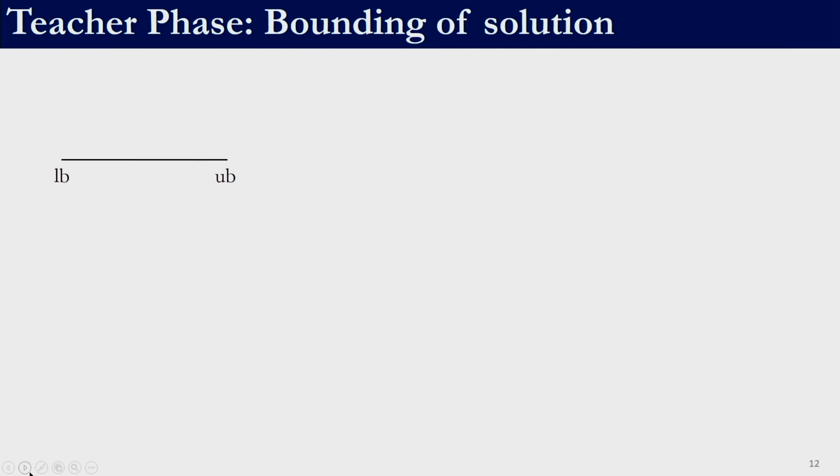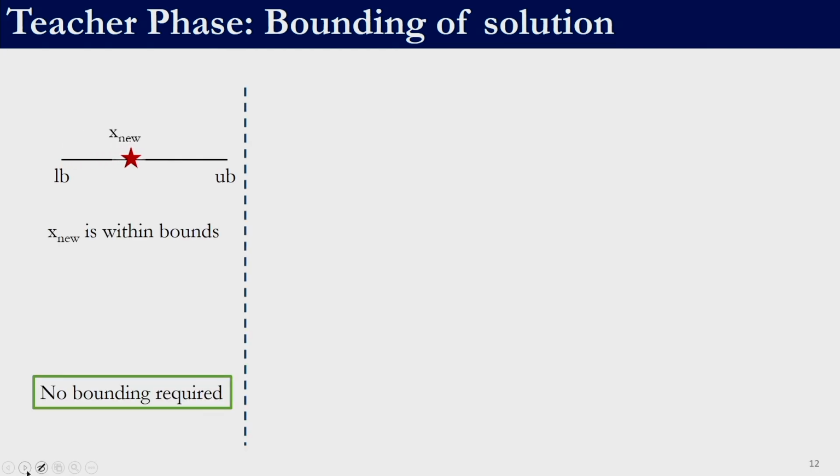The first case is, given the lower bound and the upper bound, the value of a particular variable is within its bounds. So, for example, in this case it is somewhere within its bound. In this case, the variable is already within its bounds, so we do not need to bound.